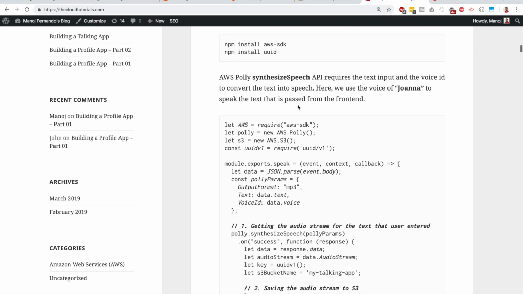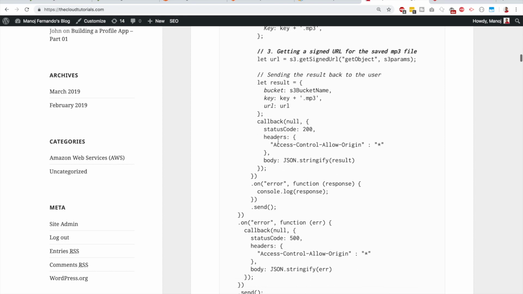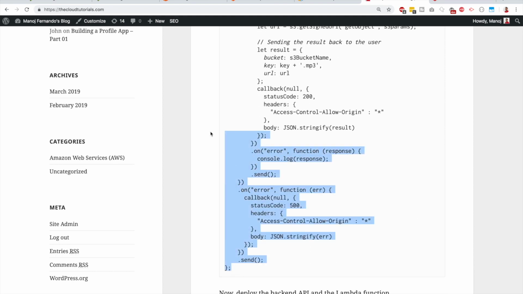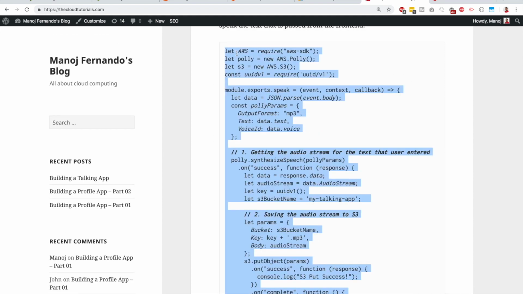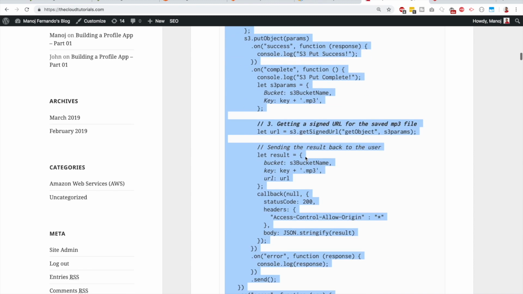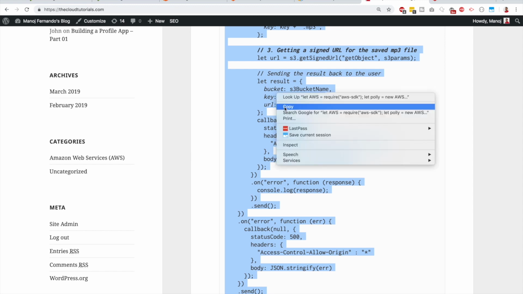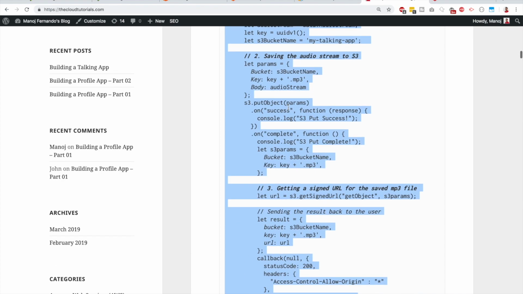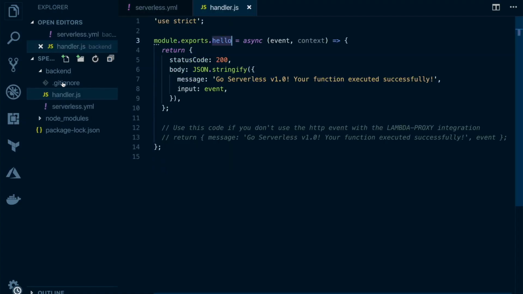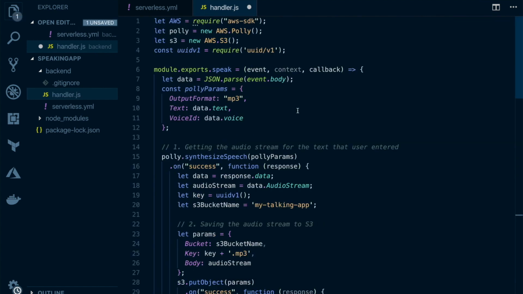Alright, so now I'm going to copy the entire Lambda function code. It's a bit of a lengthy code. Of course you can separate them into different functions, but I didn't do that because this is not a clean coding video. If I add multiple functions, it would be difficult for the readers to go through the blog post. So that's why I put it in the same function. So I copy the code and go to my handler.js file and replace the existing code with the code I copied. So let's go through this code a little bit.